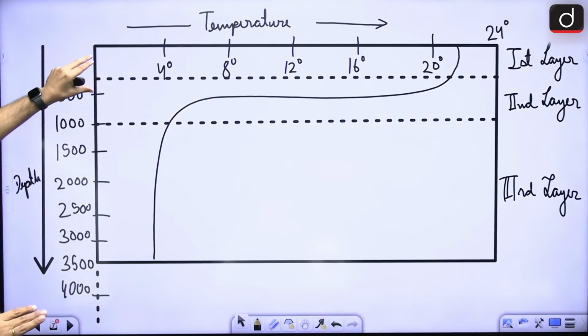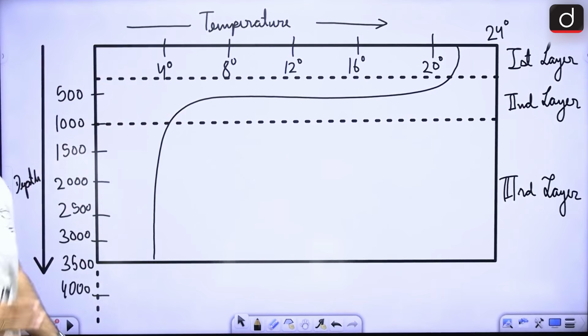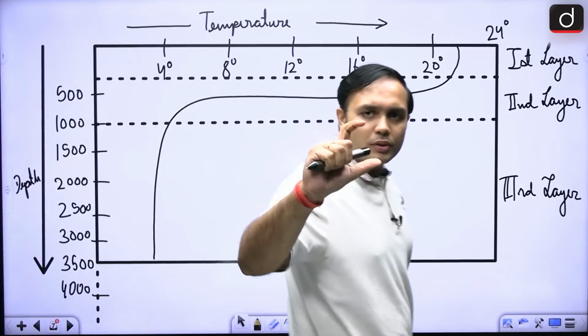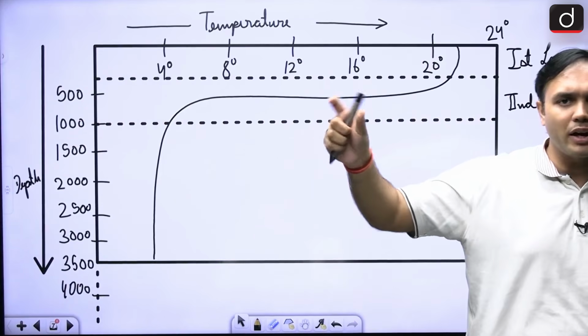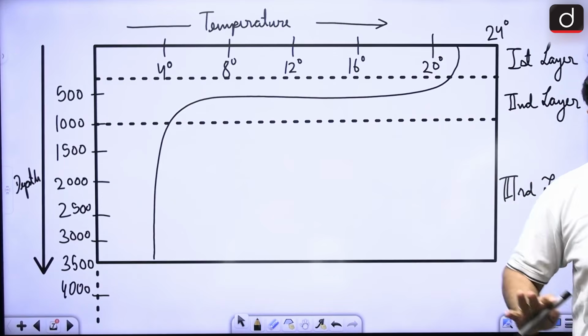Only sometimes it can go up to 500 meters, but generally it is between 0 to 200 meters. So, from sea level, 200 meters is the depth. This is the first layer. Here the temperature is between 20 to 25 degrees Celsius. It's quite warm, right?